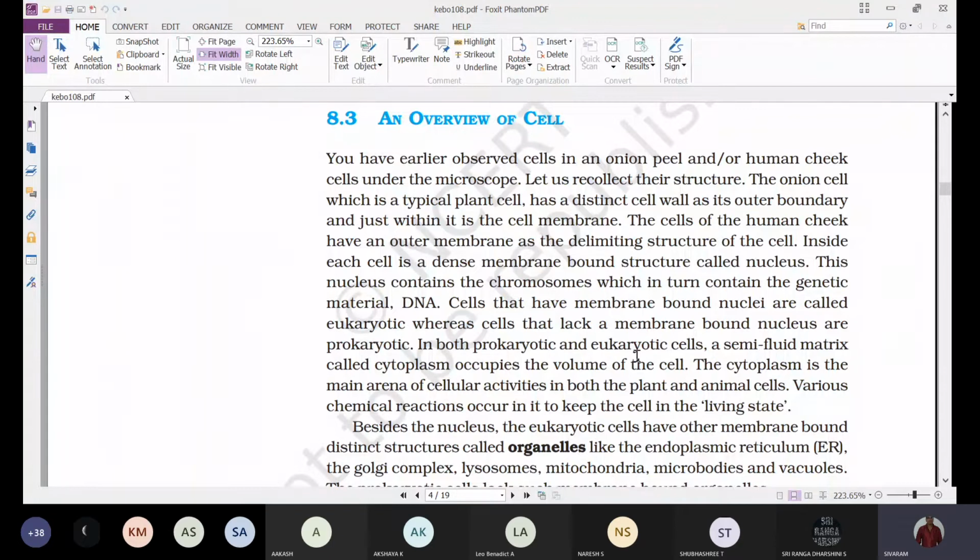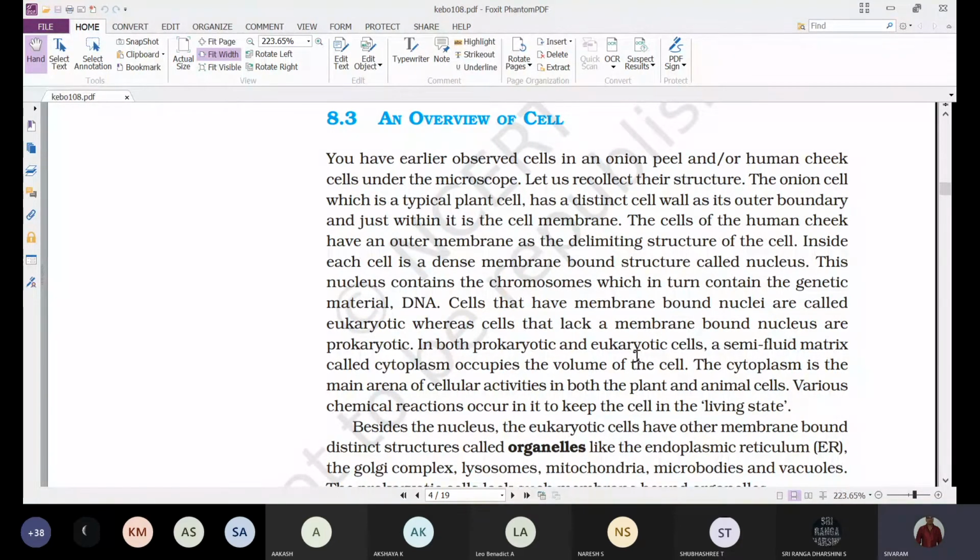Okay, if the chromosome, which consists of the genetic material, that is DNA, is surrounded by a membrane, we are calling it a nucleus. And if a nucleus is present, then such cells are called eukaryotic cells.